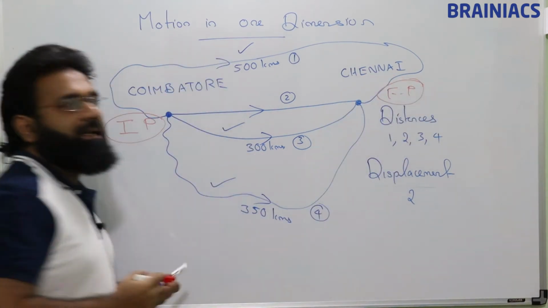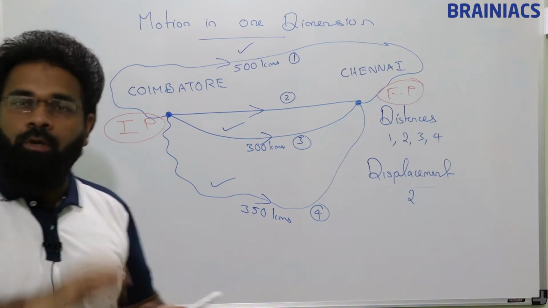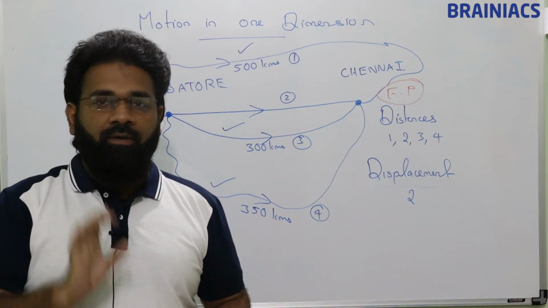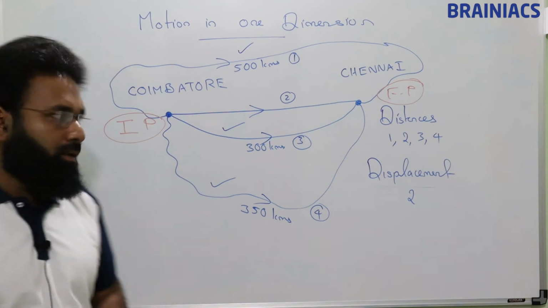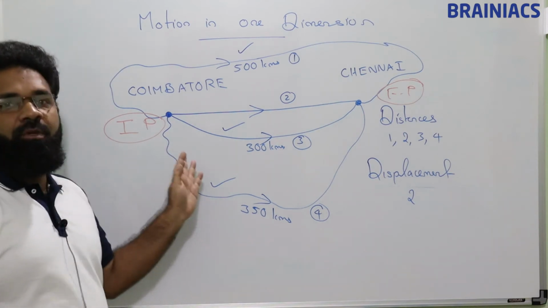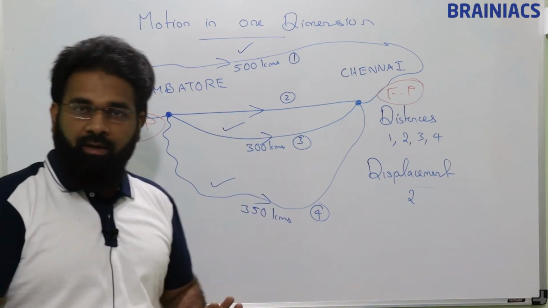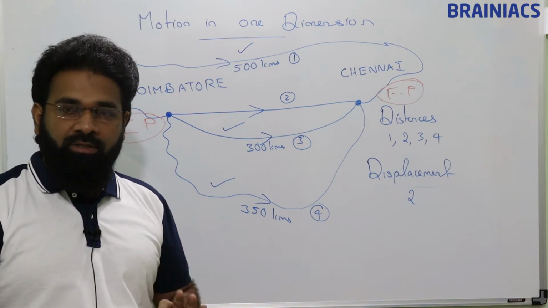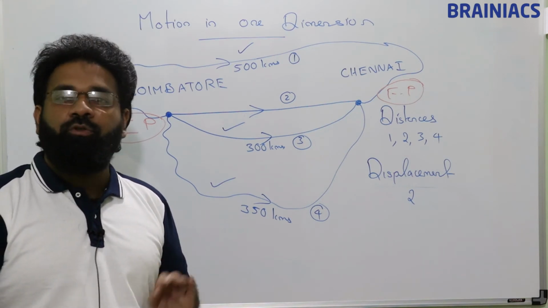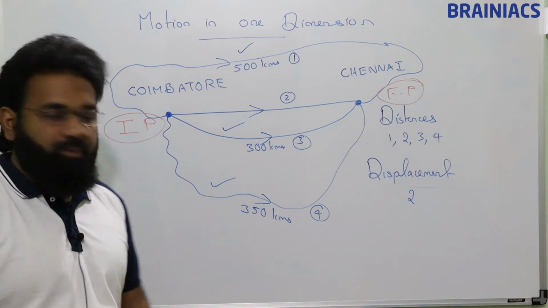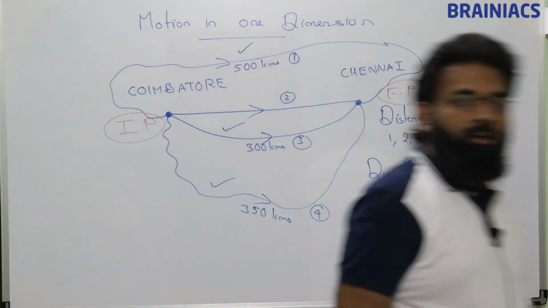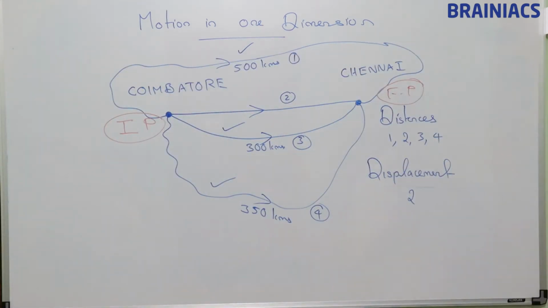We must mark the initial position and final position, draw a straight line, and that will give us displacement. Any path from initial position to final position is a distance. The shortest straight line path from initial position to final position is what? Displacement. Okay, so pause the screen, copy the diagram.